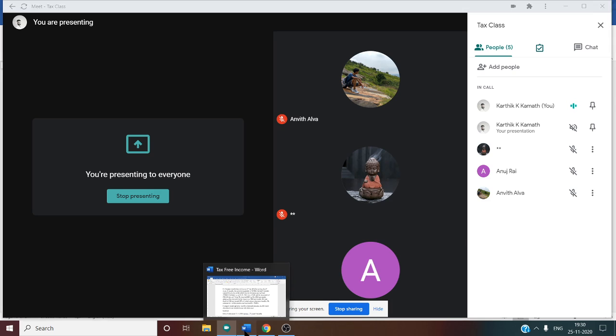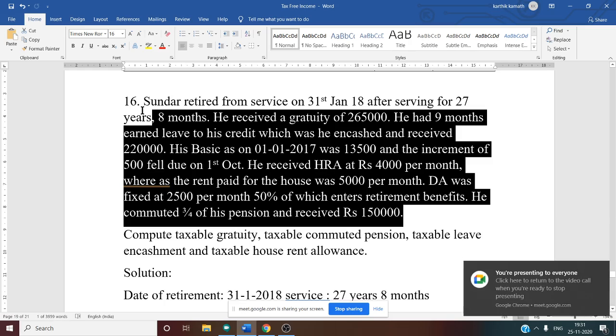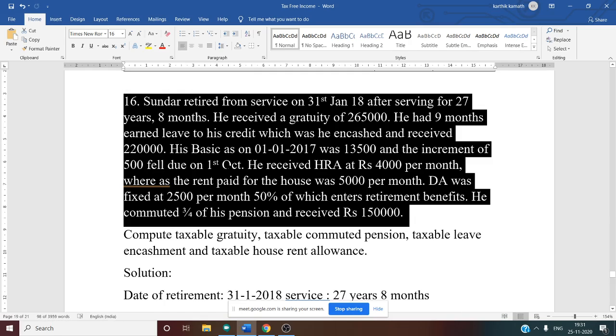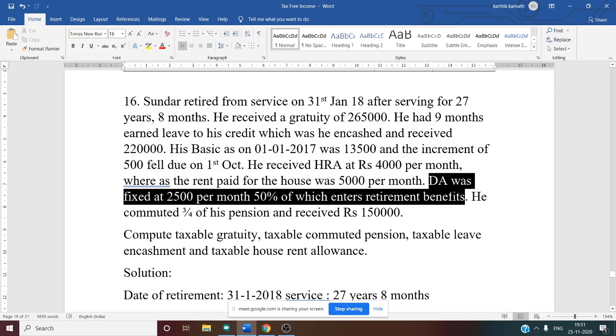So now we have to check the problem once again, whether it is given in the problem that it enters the retirement benefit. Are you sure? What about this given information?